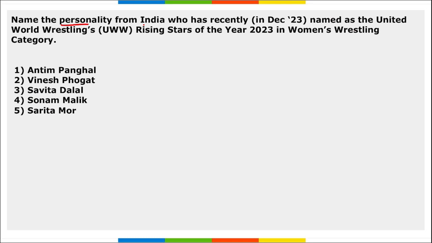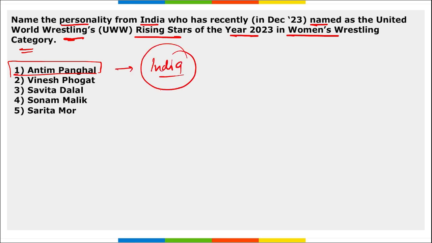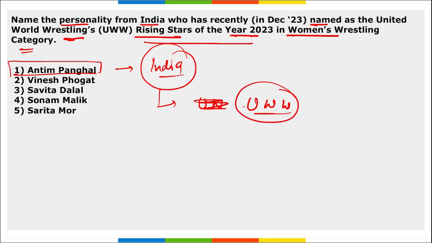Next, name the personality from India who has recently been named the United World Wrestling Rising Star of the Year 2023 in the Women's Wrestling category. And she is Antim Panghal. Right? I repeat, Antim Panghal. She is from India and she has been named United World Wrestling's Rising Star of the Year 2023. A question will be asked: who has been named United World Wrestling's Rising Star of the Year in the Women's Wrestling category? Antim Panghal. Correct? Take a note of this.